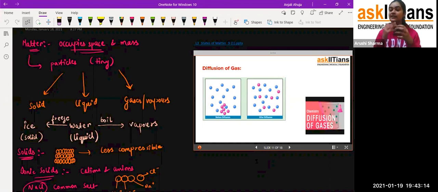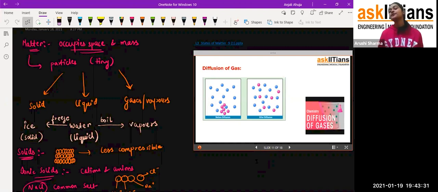And by traveling through that part, through those gases, the smell reaches our nose, and that's how we can smell it. We come to know that yes, something nice is going to be cooked and we are getting something nice to eat.